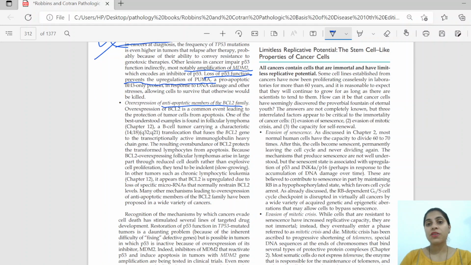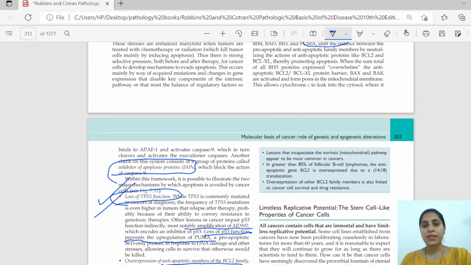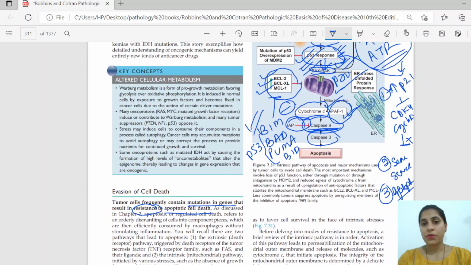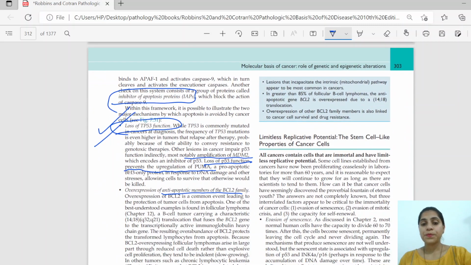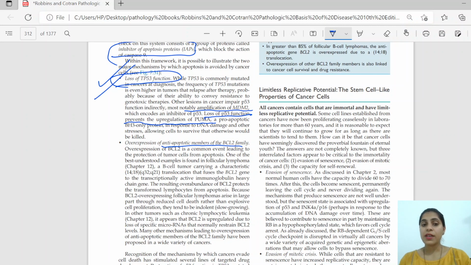Then we come to overexpression. If there is overexpression of the BCL2 family, that is the anti-apoptotic proteins, then apoptosis will not be able to happen. This is best understood in follicular lymphoma, where it is usually a translocation that causes the fusion of BCL2 to a transcriptionally active site.